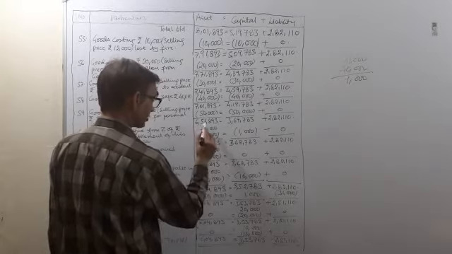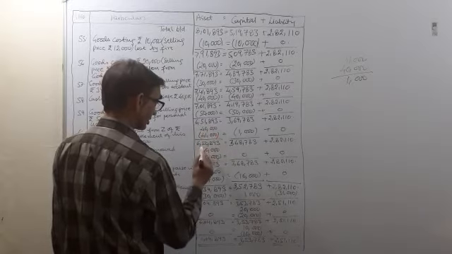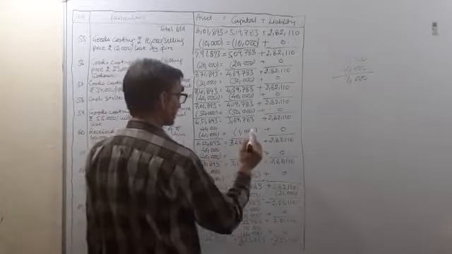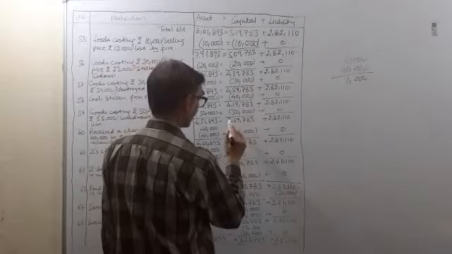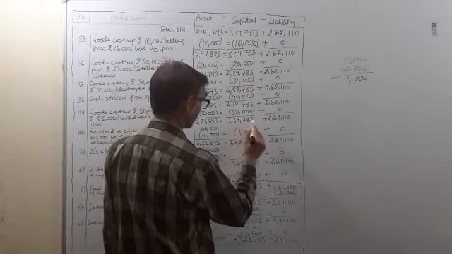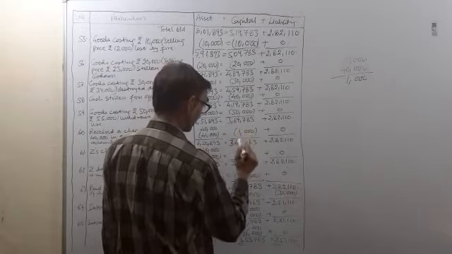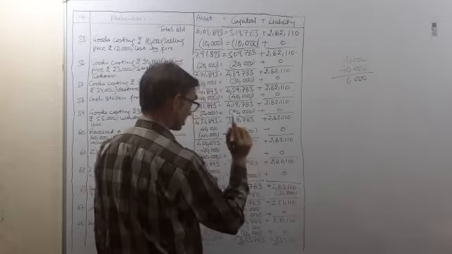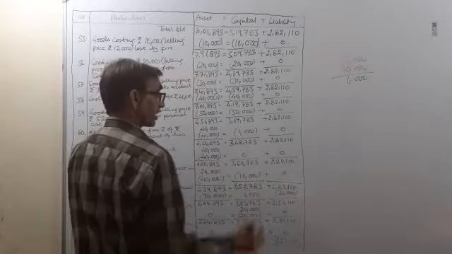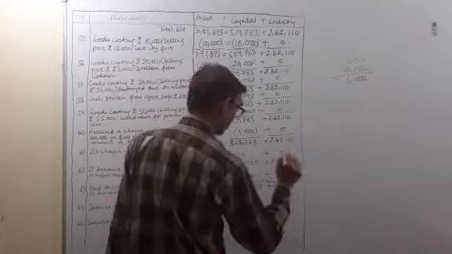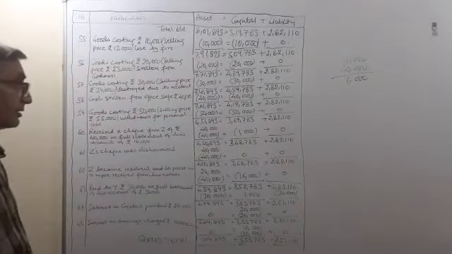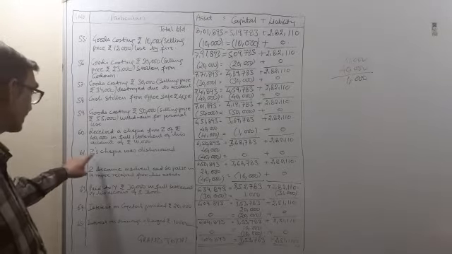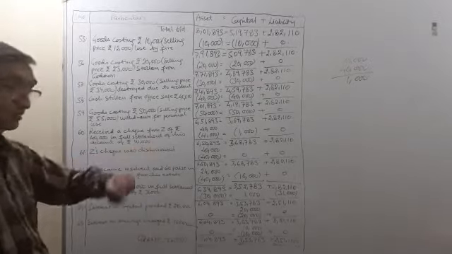So from 6,51,893 minus 1,000, it will be 6,50,893, and 1,000 will be subtracted from the capital. 3,69,783 was the capital. 1,000 will be subtracted. So 3,68,783 will be the capital, and the liability will remain the same, 2,82,110.